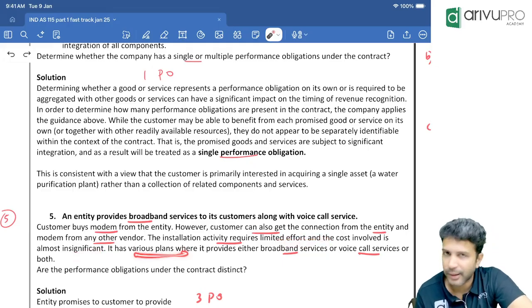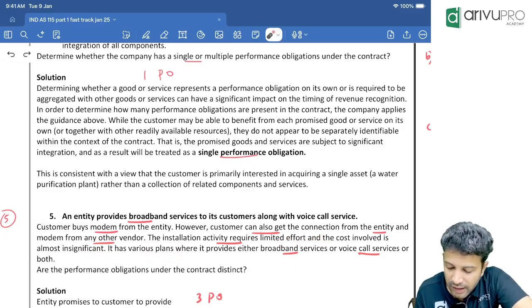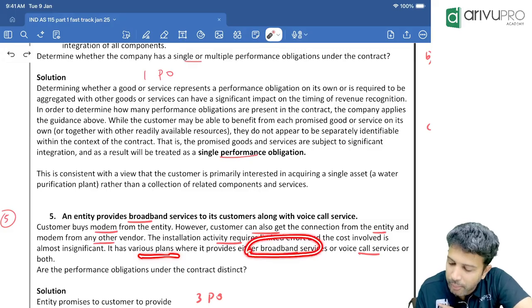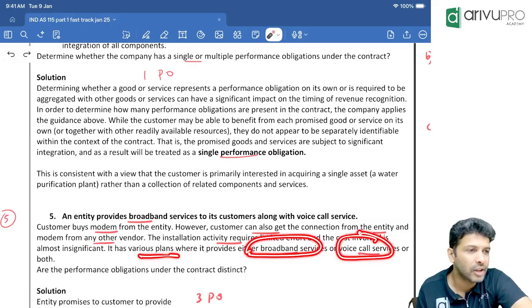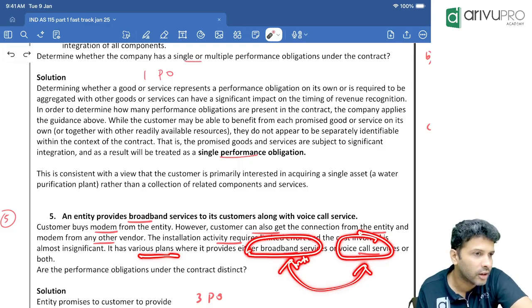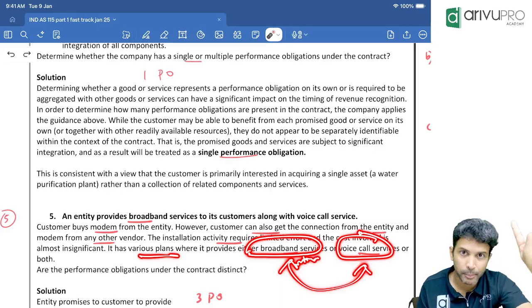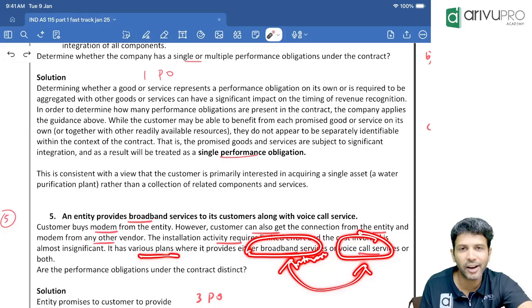It has various plans. It means the service provider, the seller. We have various plans where we provide either broadband or voice call. Remember earlier there were broadband plans where the entities used to tell you, if you want an internet connection, you have to take our telephone service also. Back then, about 5 to 10 years back, this was a drama. I think Airtel launched this plan. You want broadband from us? Buy our telephone.